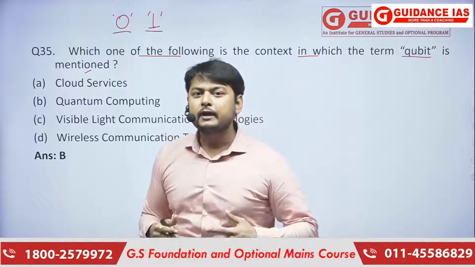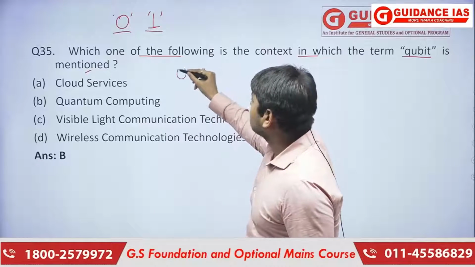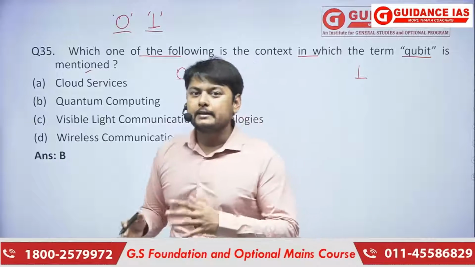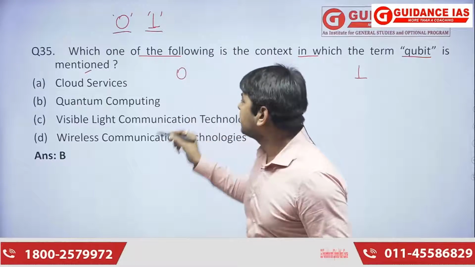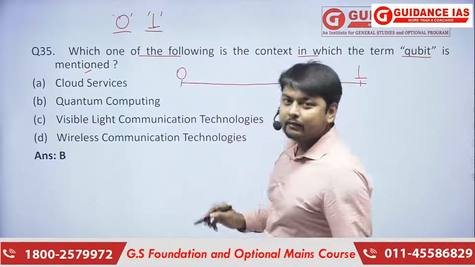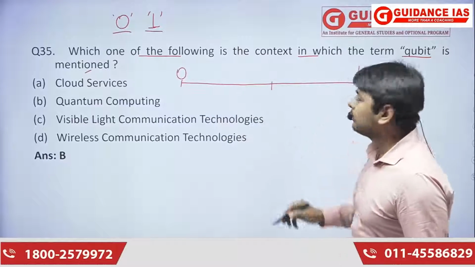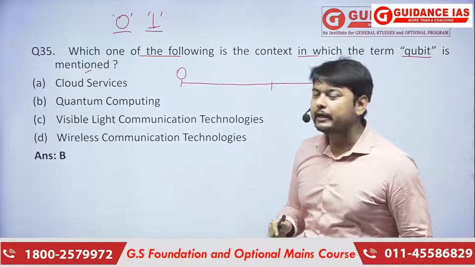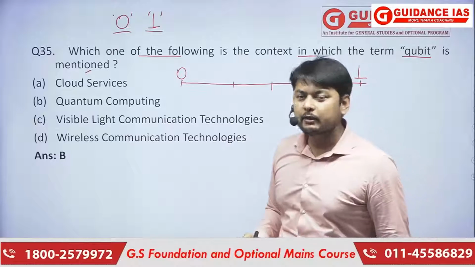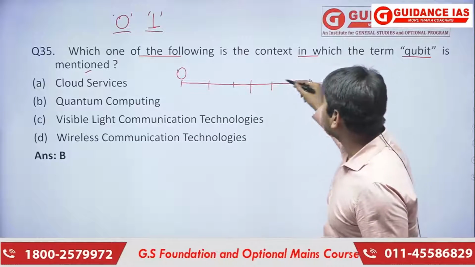Now in qubits, what happens? From 0 to 1, how many parts I can divide the bits, that will make the number of bits for me. If I divide 0 and 1 into 2 parts, there will be just 2 numbers available with me. If I divide it into 4 parts, then there will be 4 digit numbers available for me. If I divide it into 8 parts, then 8.